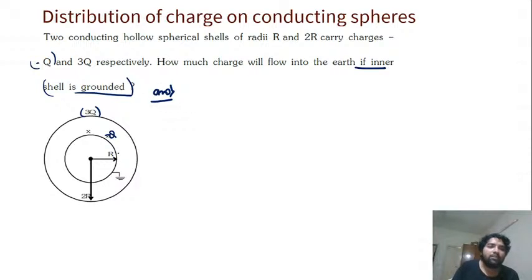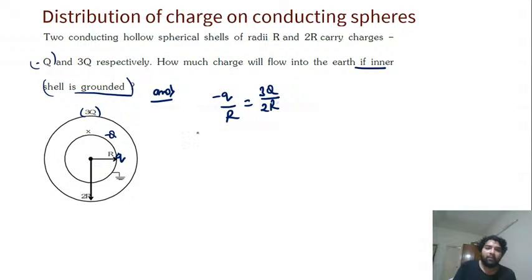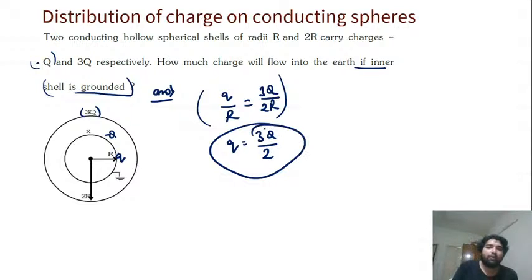Yes, so let's solve this. Just like we discussed before, let the final charge here be Q. So we can say directly minus Q by R should be equal to plus 3Q by 2R, from the previous logic only: Q by A is equal to minus Q by B for zero potential. So directly we got Q is 3Q by 2. Sorry.